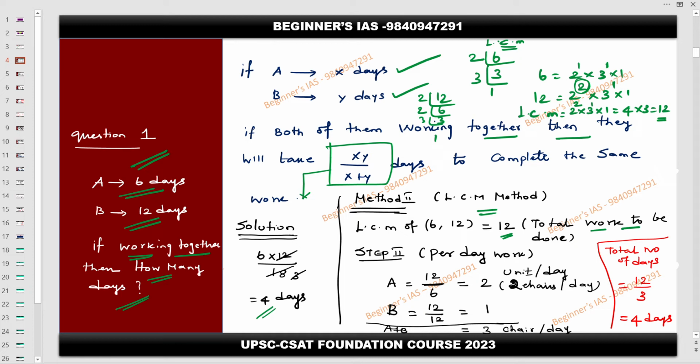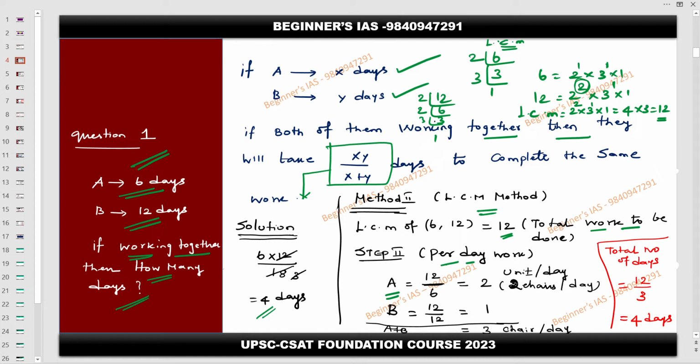So after that, what is step number 2? You need to identify the capacity per day, or else the 1 day work. You can call that the 1 day work, or else you can say their capacity. Now I'm finding out A's capacity. To find A's capacity, you need to take the total work. The total work is 12.